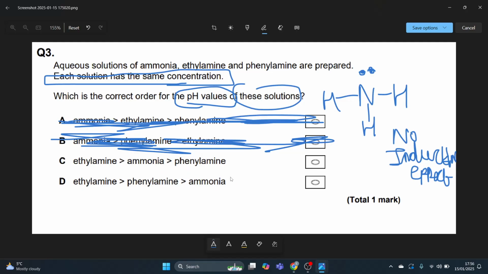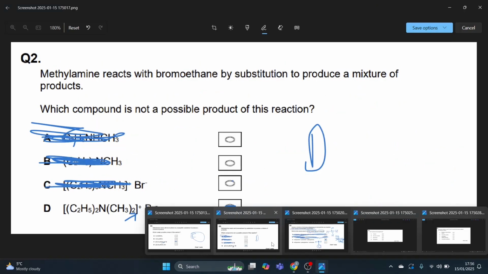Now, if we look at phenylamine, we've got the amine, we've got the phenyl group, and directly here you've got your amine. Because it's in the direct line of sight, this phenyl group adds stability. Therefore, it's going to have the lowest pH value in this case. And ethylamine is greater than ammonia, and therefore ammonia will be greater than phenylamine, and therefore the answer is C. And D is wrong, obviously.